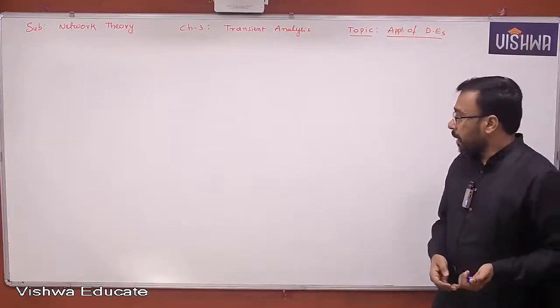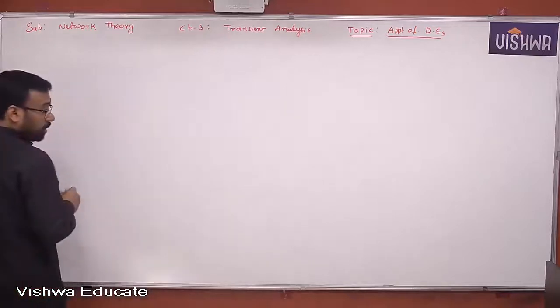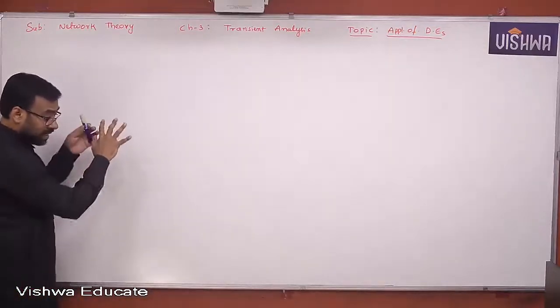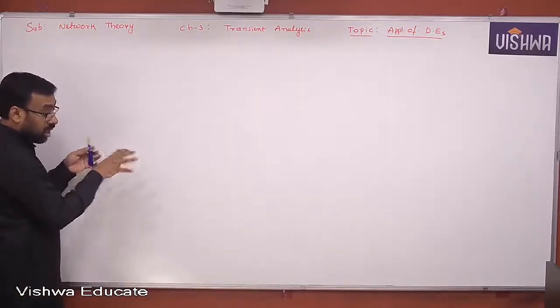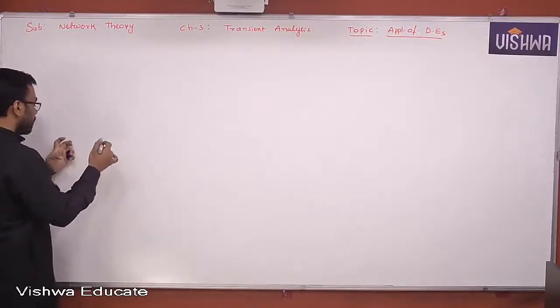Now the next part of it is that we need to find the time response. Let me recollect the objective of the transient analysis. What is the objective of transient analysis?